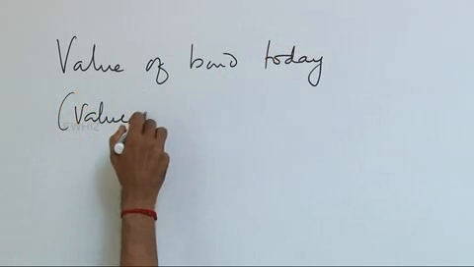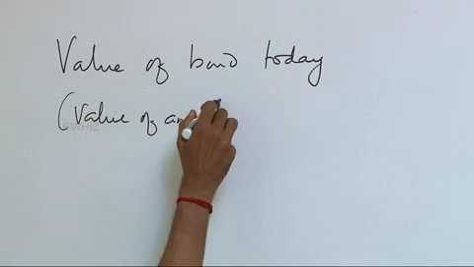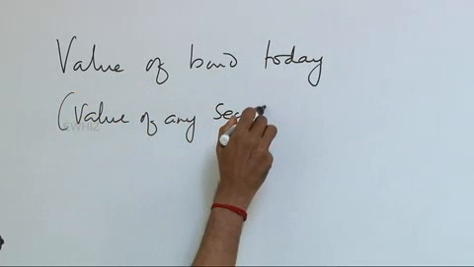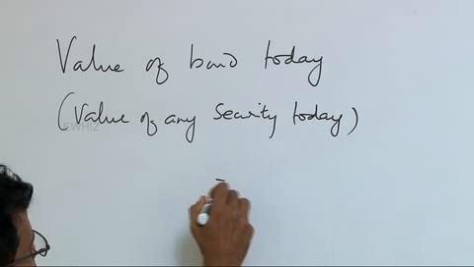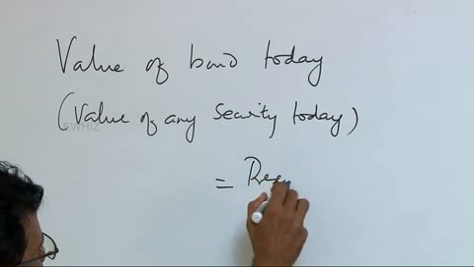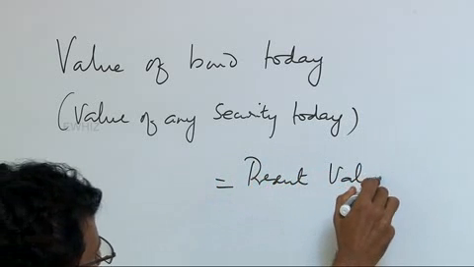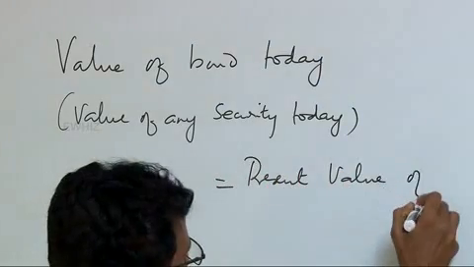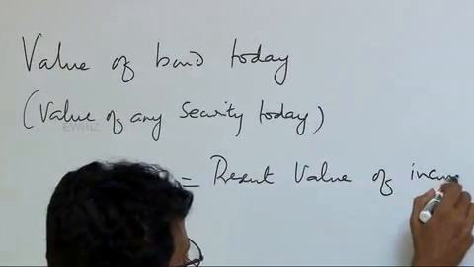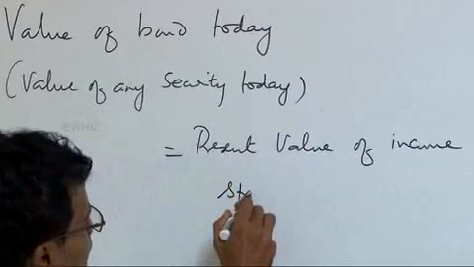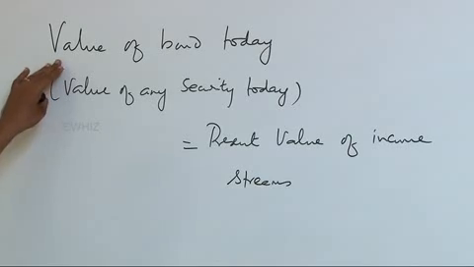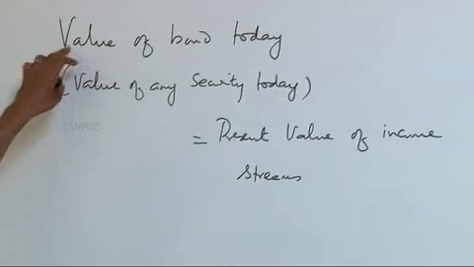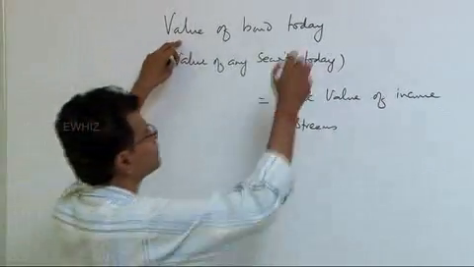For that matter, the value of any security today is the present value of, I repeat, this we have already seen, the income streams. The equation is from the point of view of the investor, where this is his outflow.